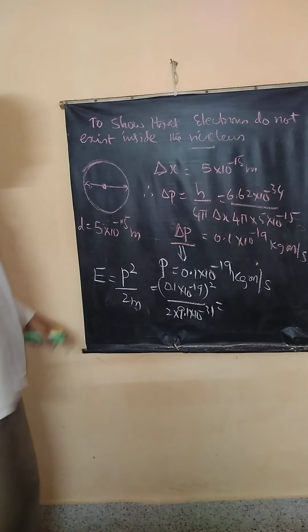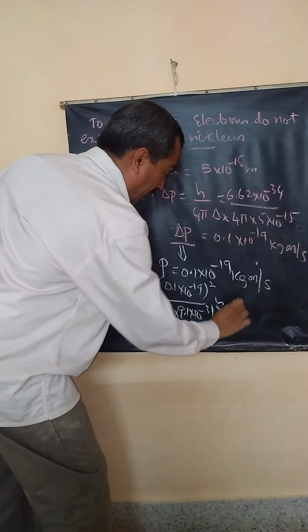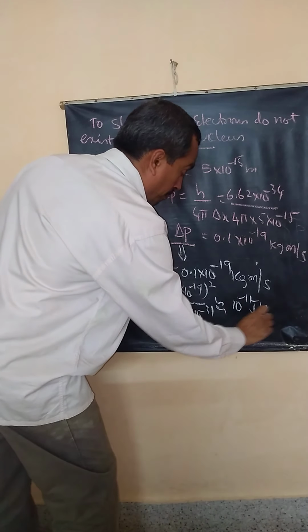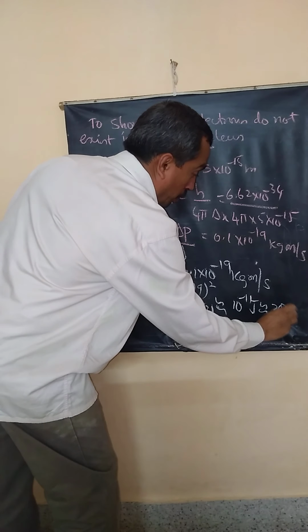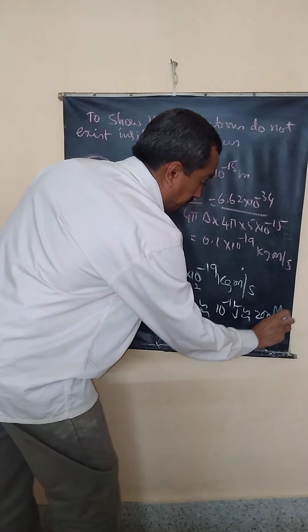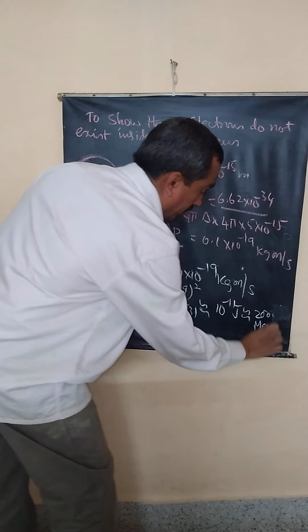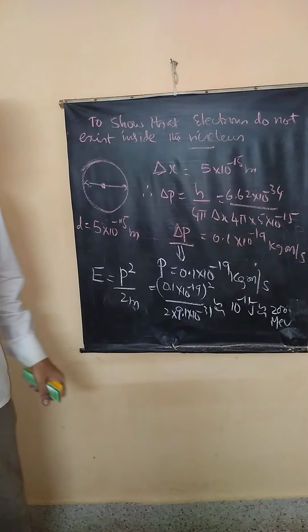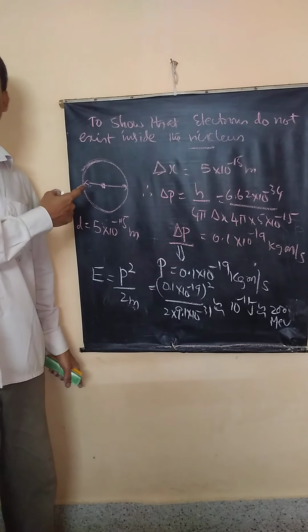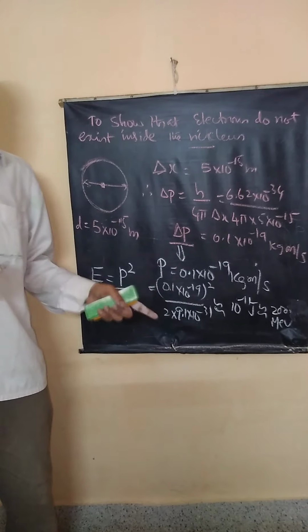You know what you get? You get around 10 power minus 11 joules, which is equal to around 200 MeV. If the electron is inside the nucleus, its energy should be of the order of 200 MeV.